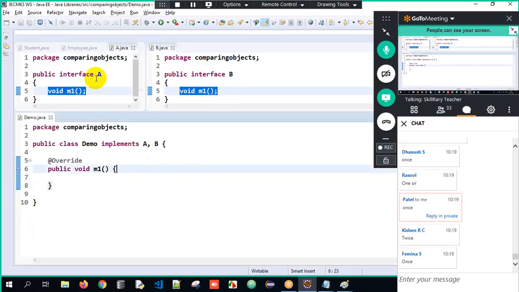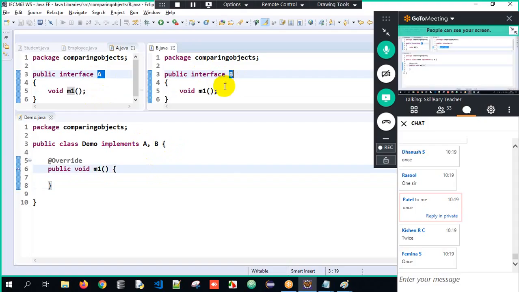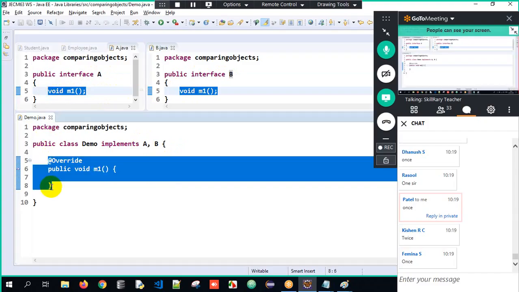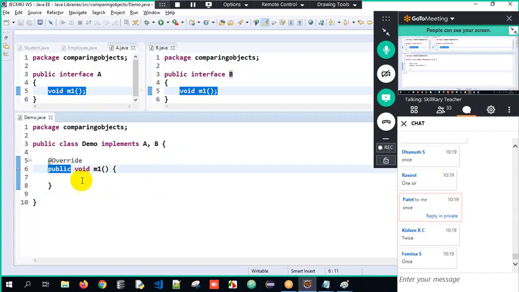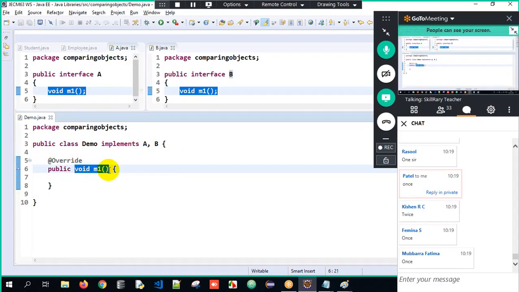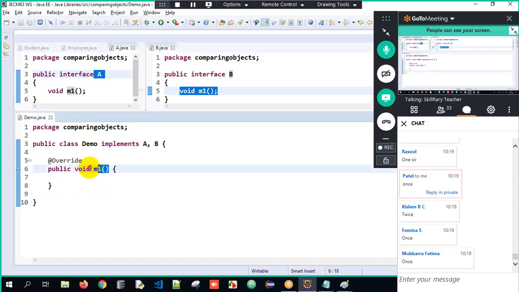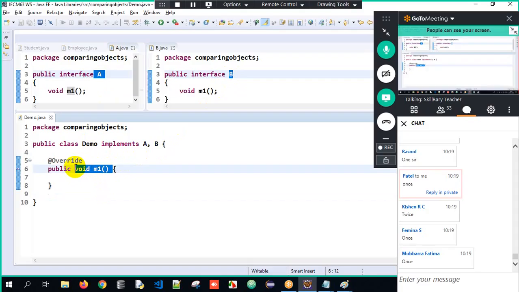Since both the interfaces are having the same method declarations, I have to override it only once here. See, public I have to write mandatory. Why? Because automatically in an interface it is public. So the access specifier will be public, the return type is void and the method name is M1. So interface A will assume it's his implementation and interface B will assume it's his implementation, because they both have the same declaration.